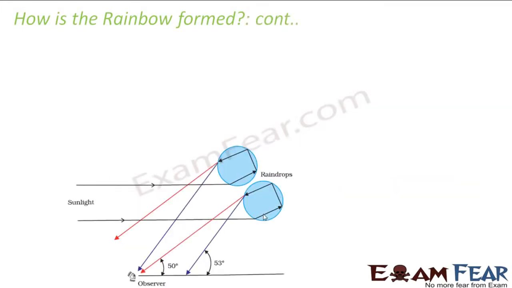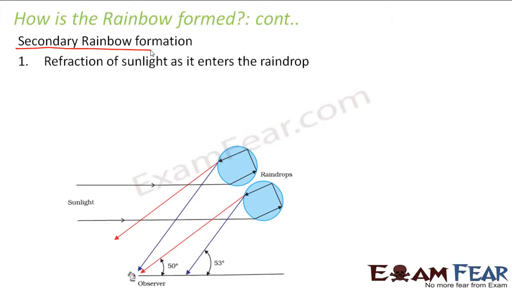Now we will look at the secondary rainbow formation. There is no difference between a primary rainbow and a secondary rainbow in their appearance. Both look the same. But when I talk about a secondary rainbow, the sunlight enters the spherical drop in this form. As soon as it enters, refraction of sunlight takes place.